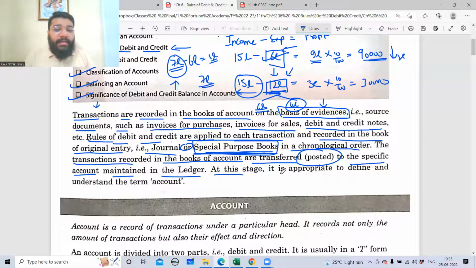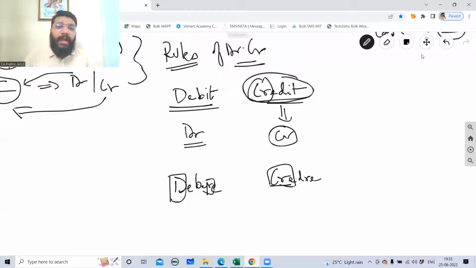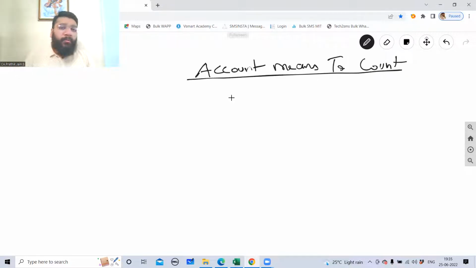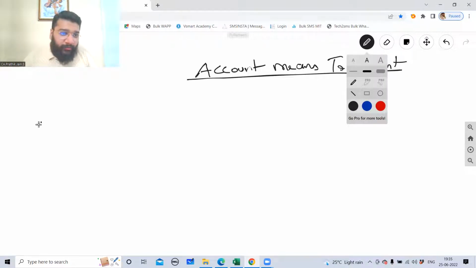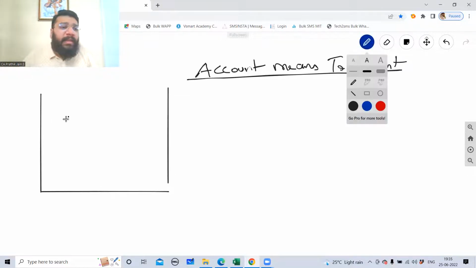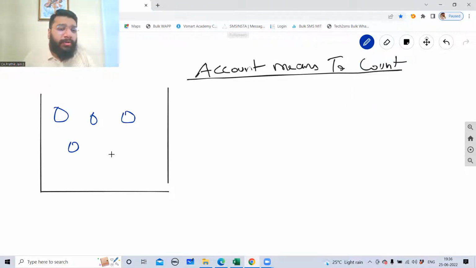At this stage, it is appropriate to define and understand the term account. Account, I told you in the last class, guys, means to count. Now, please understand this. This is a box. In this box, I'm filling multiple balls, different color balls.